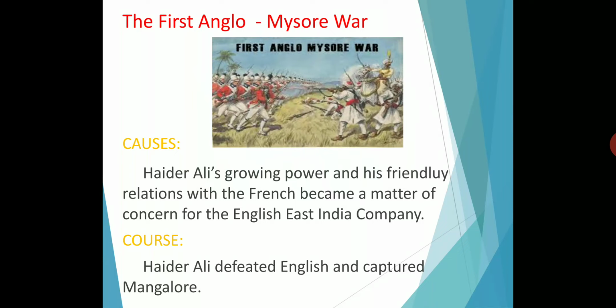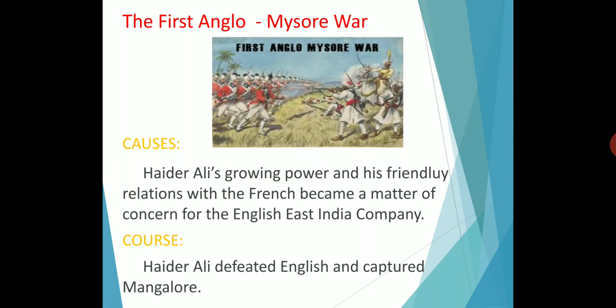If you want to think in your mind how the British captured our country, it is mostly because our Indian rulers had no unity. Okay, so a divide and rule policy was maintained by the British East India Company. If you see here also, the Marathas and the Nizam are both Indian rulers, and with the English, these three made an alliance against the ruler of Mysore, Hyder Ali.